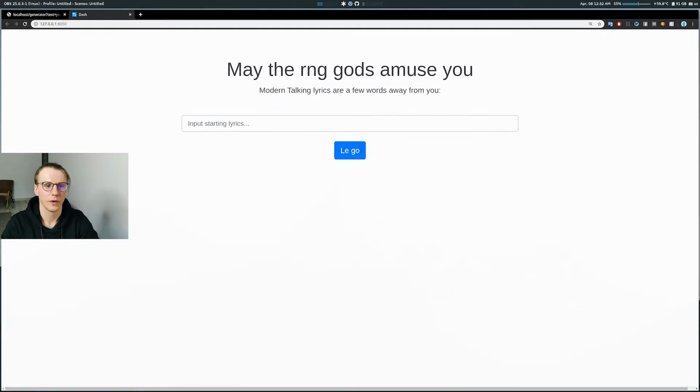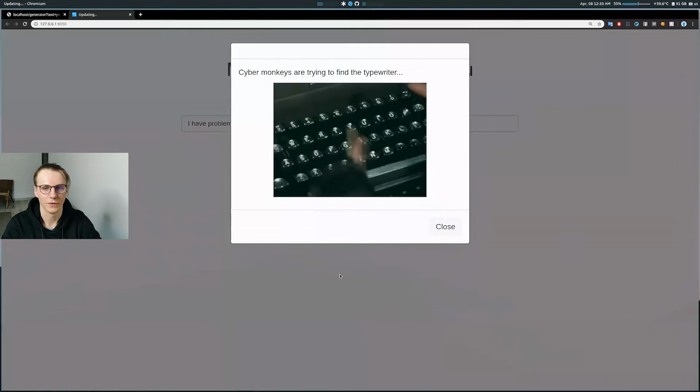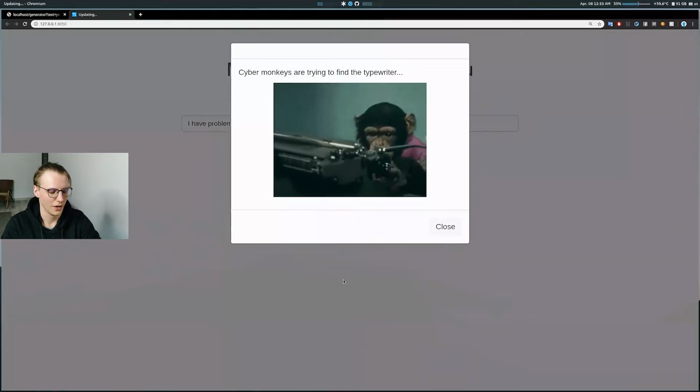So at this point the app is done and as you can see, it's the same that we looked into at the start of the video. Just a simple header, some explainer text and then an input box for your starting lyrics. We can try now "have problems with lyrics," push the button and wait for the monkeys to do the work.